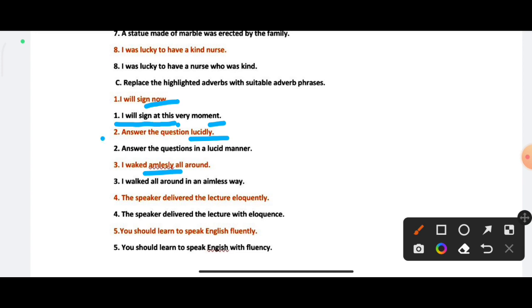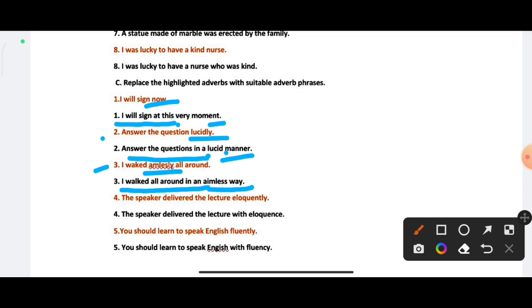Now second option is: answer the question lucidly. So answer will be: answer the question in a lucid manner. Lucid manner is the adverb phrase. Now third is: I walked aimlessly all around, and answer will be: I walked all around in an aimless way. It is the correct option.